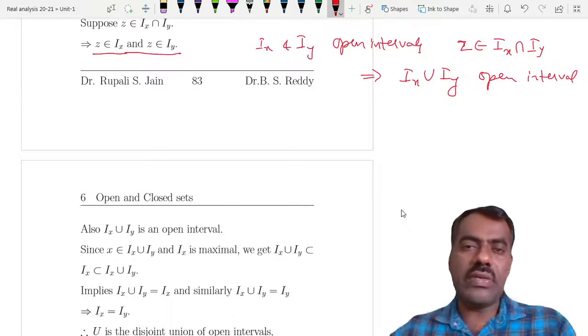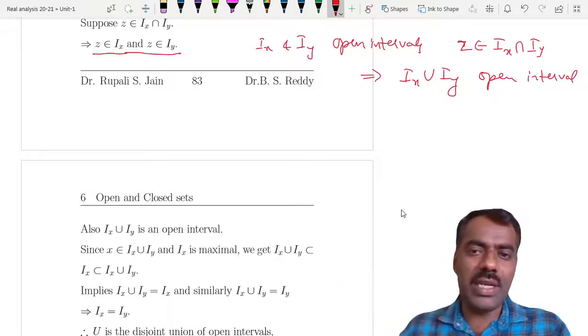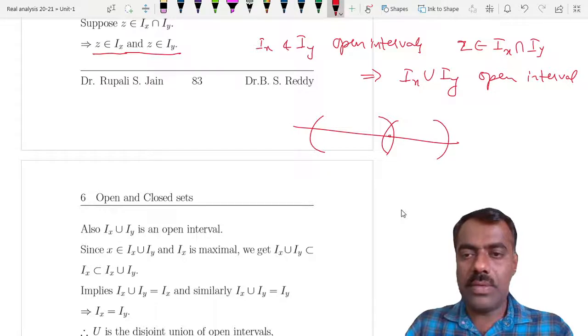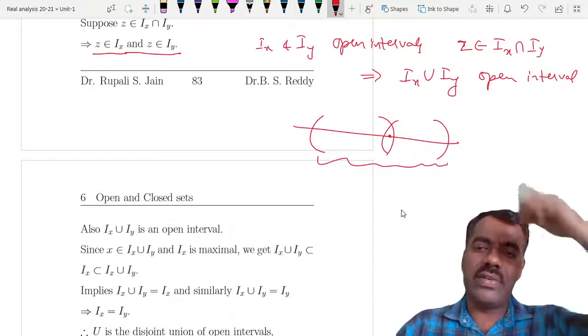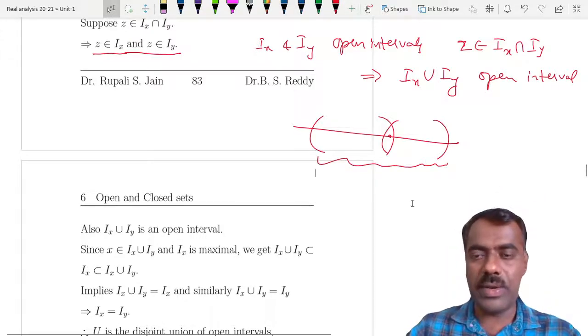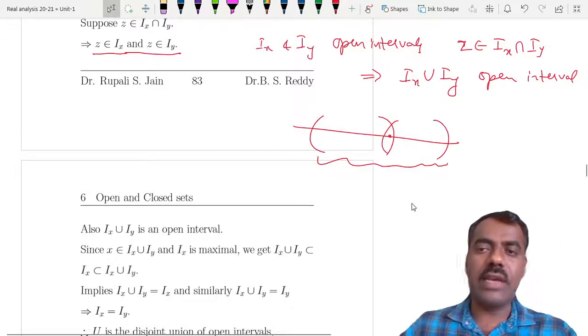So if you have two intervals and they have at least one point in common, then their union is also an open interval. That is the idea. But if they don't have a point in common, then the union need not be an interval.